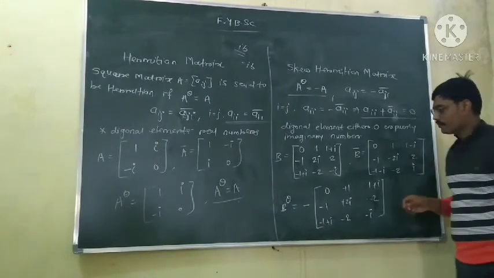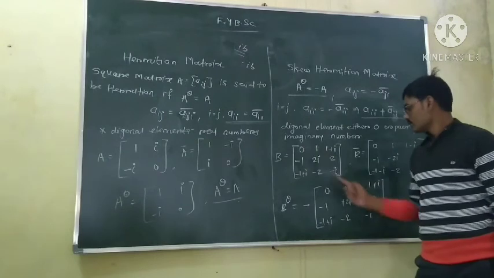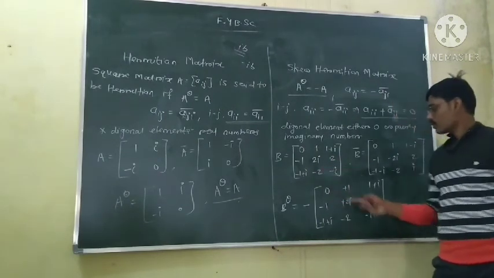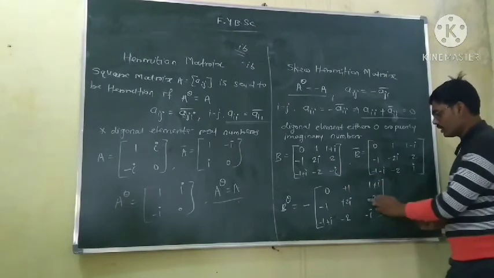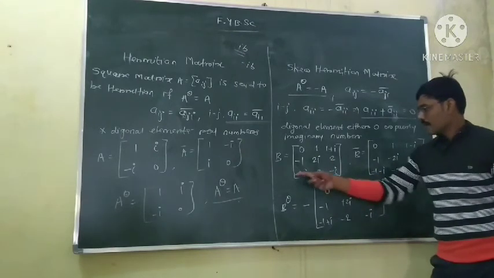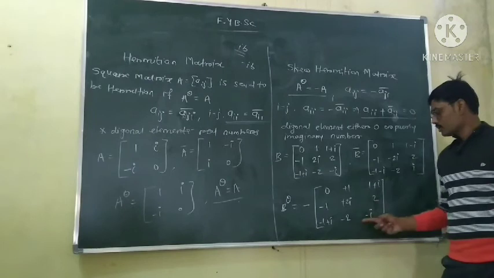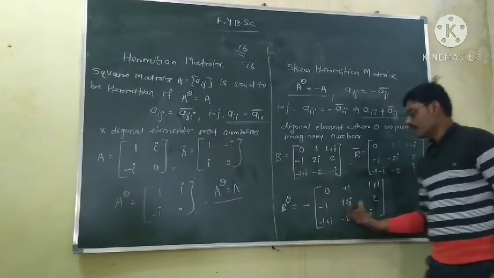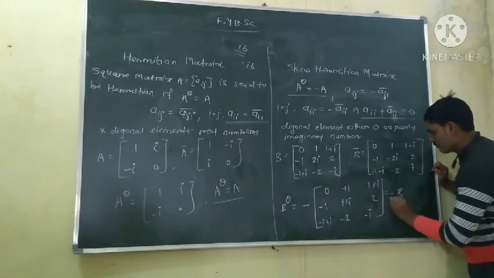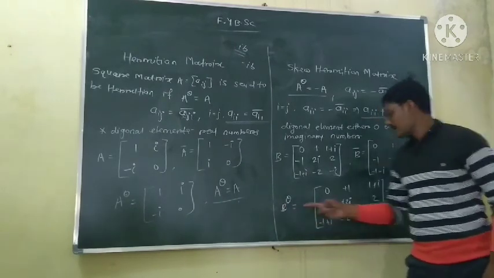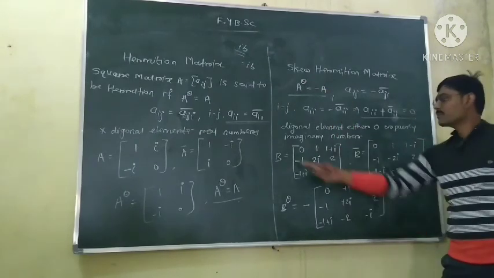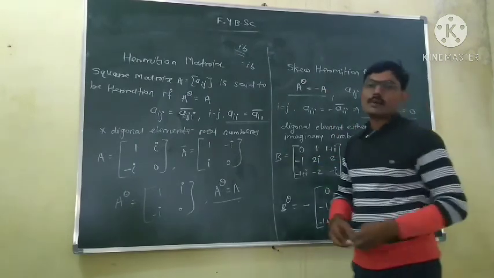Now see, what is this? 0, 1, 1 plus i, minus 1, 2i, 2, minus 1 plus i, minus 2 and minus i. It is nothing but B. So minus of B. Here B conjugate transpose is equal to minus of B, like A conjugate transpose equal to minus of A. So this implies this matrix B is a skew Hermitian matrix.